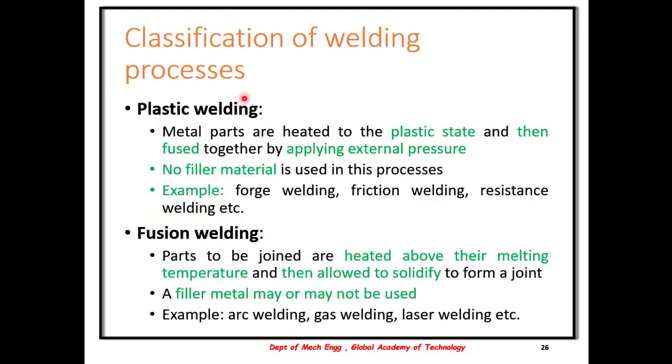The classification is basically done based on either plastic state or fusing state. In a plastic state, the metal parts are heated to the plastic state and are fused by applying external pressure, and usually there is no filler material required in this plastic welding. Examples of plastic welding include forge welding, friction welding, and resistance welding.